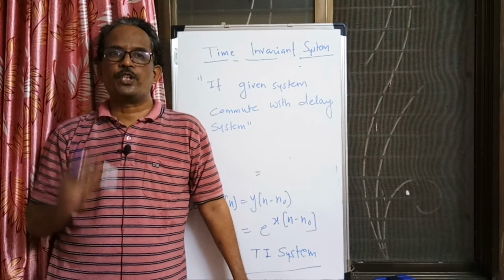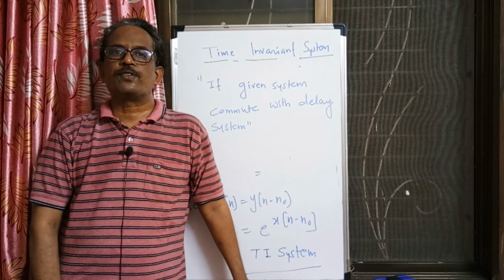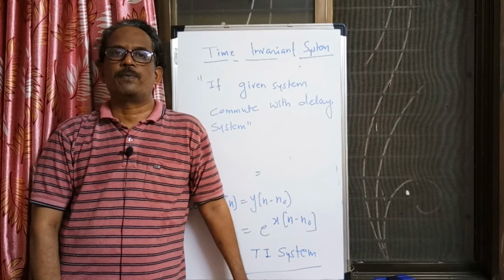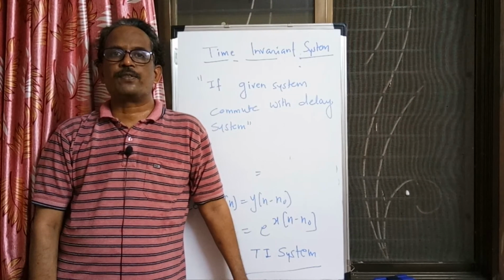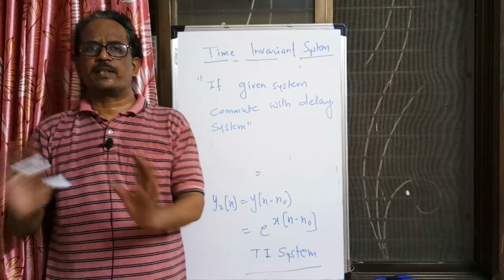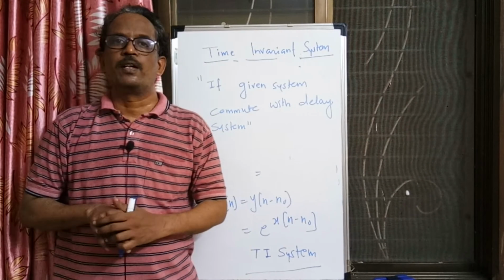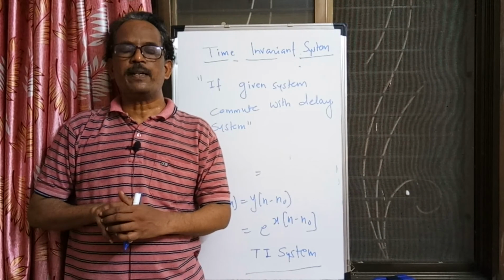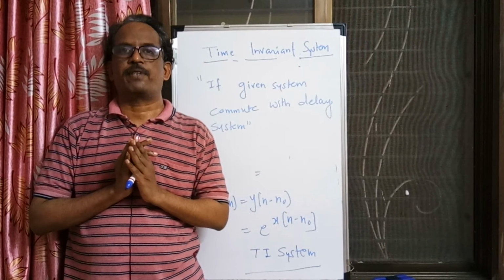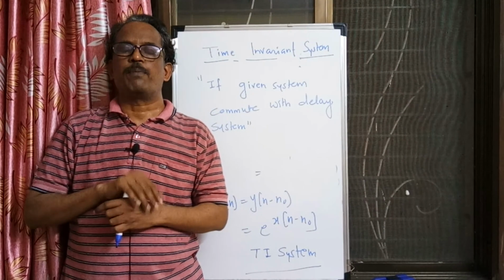A system satisfying the linearity property and the time invariance property is a linear time invariant system. An LTI system is represented by its impulse response. The entire LTI system can be characterized by its impulse response. How is the impulse response defined? It is the output of the system when the input is the delta function. If the input is delta[n], whatever the output is, that output is called the impulse response.